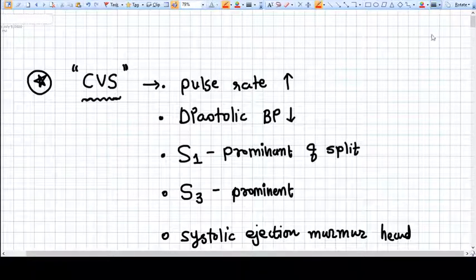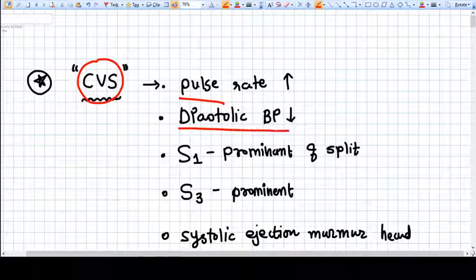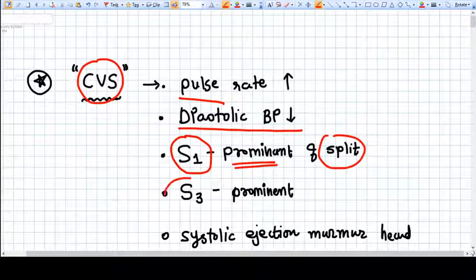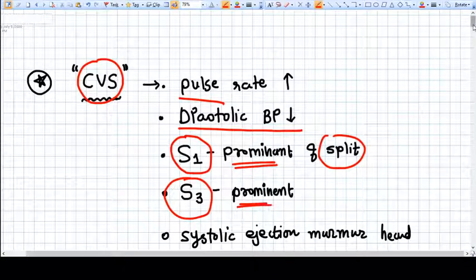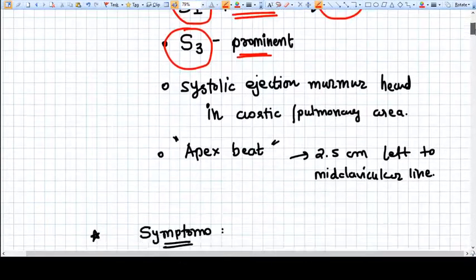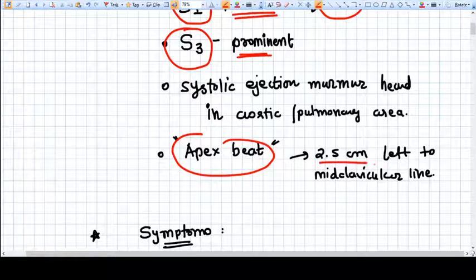Now let's talk about some changes in the CVS, that is cardiovascular system, in pregnancy. In pregnancy, the pulse rate is generally increased, diastolic BP is decreased, S1 heart sound is prominent and split is there. S3 is also a prominent heart sound. Systolic ejection murmur can be heard. Apex beat shifts 2.5 centimeter left to mid clavicular line. So these are the normal changes in the CVS during pregnancy.